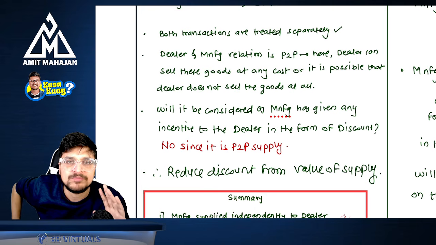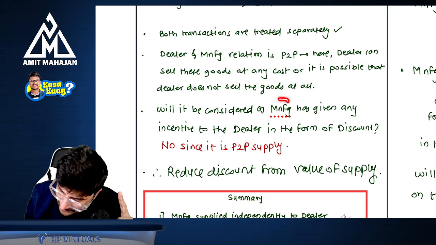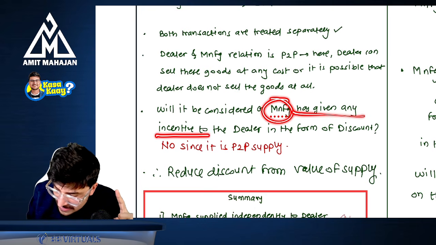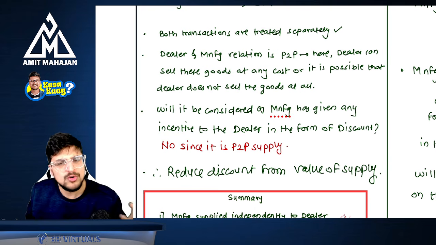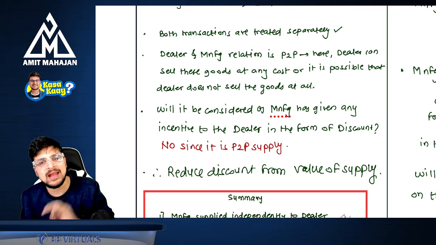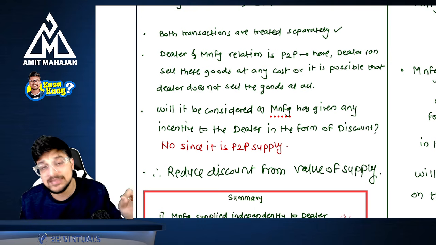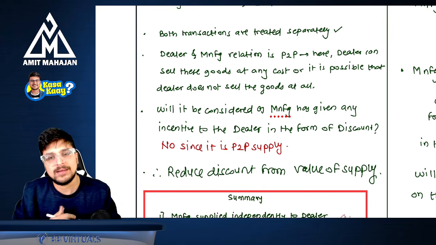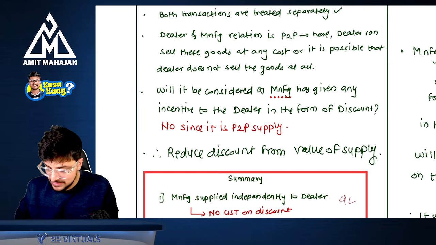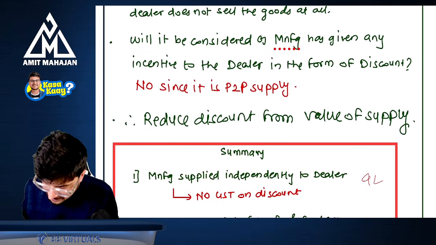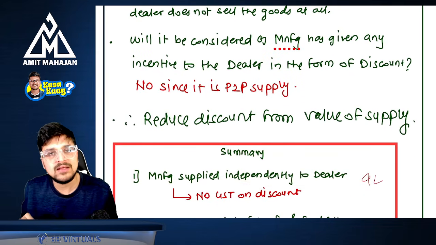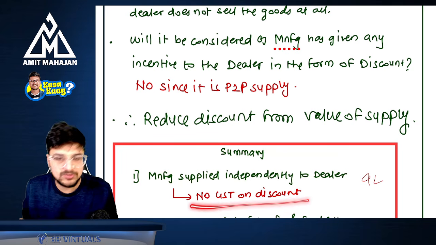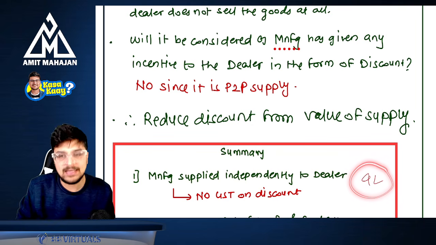Will it be considered that the manufacturer has given any incentive to the dealer in the form of discount? No, it is a normal P2P supply, and this is just price reduction. Therefore, reduce the discount from the value of supply. So, in summary, you just need to understand whether the manufacturer supplied independently to the dealer. If the answer is yes, no GST on the discount. GST will be applicable on 9 lakhs.